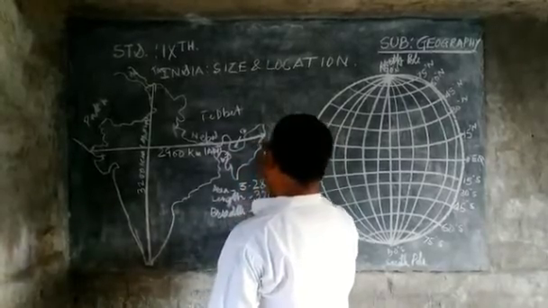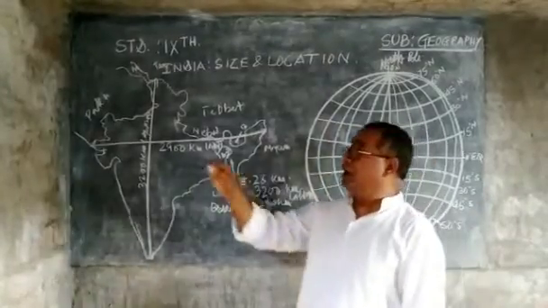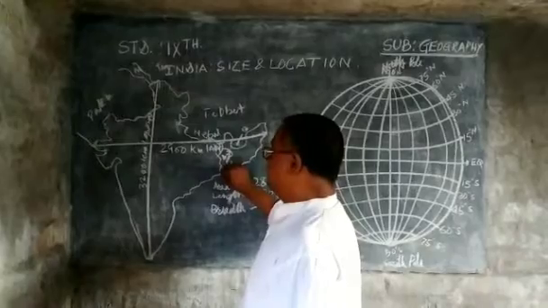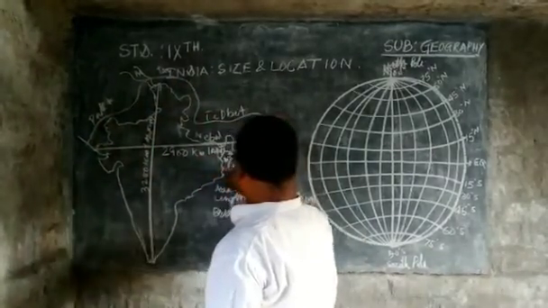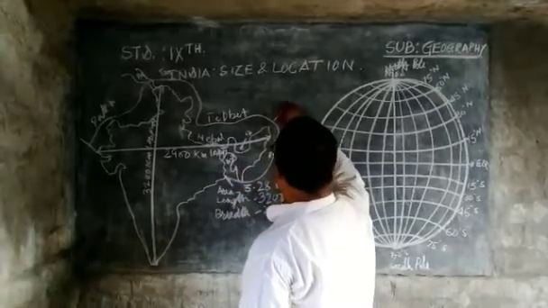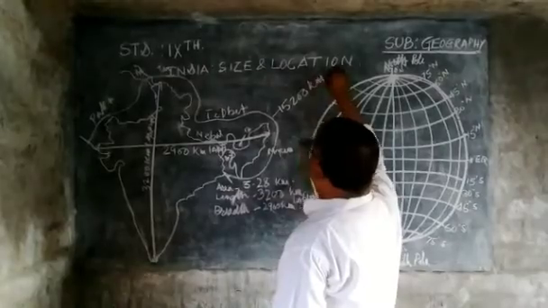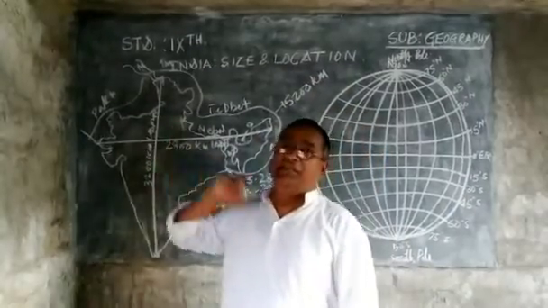Here it is Myanmar. So these are the land boundary, from Pakistan to Bangladesh. From this region to this region, the land boundary is approximately 15,200 kilometers, which is the land boundary of this country, India.